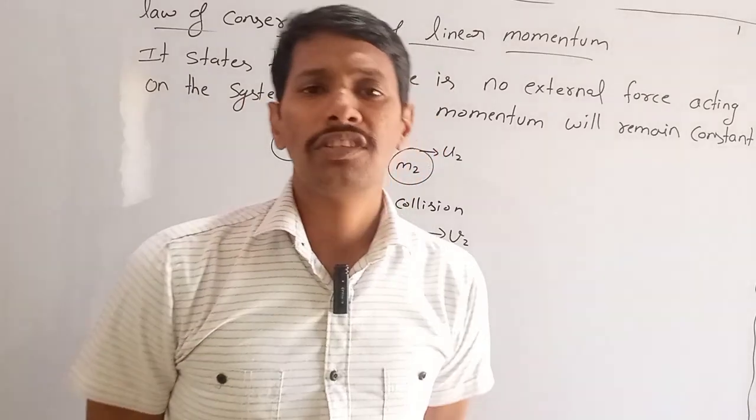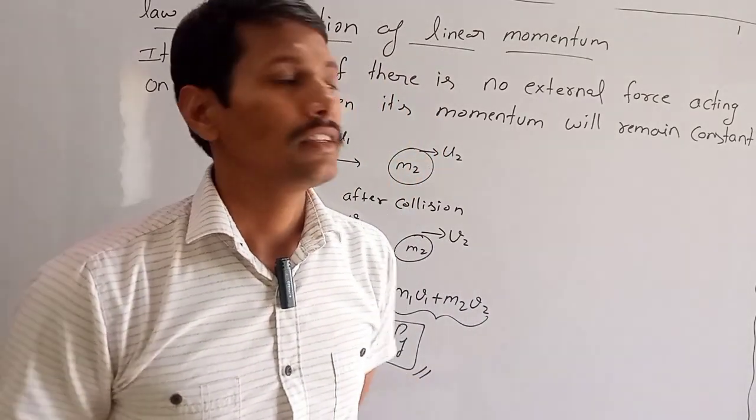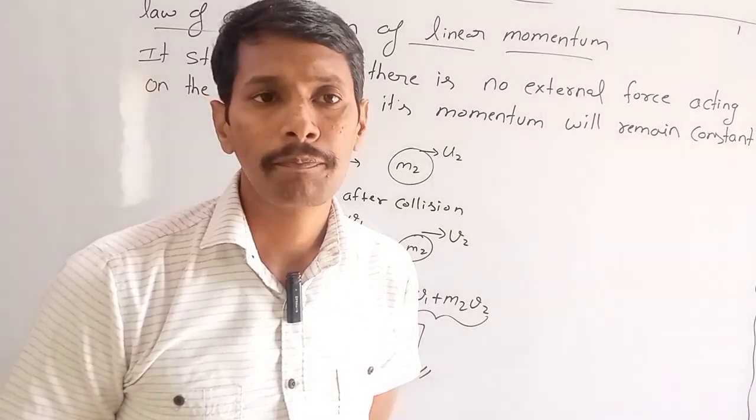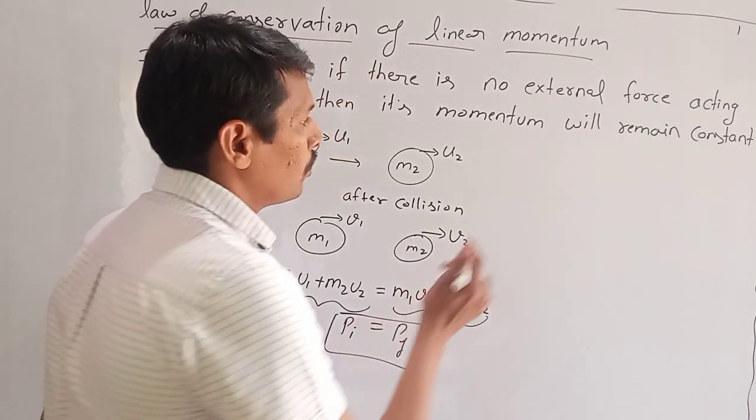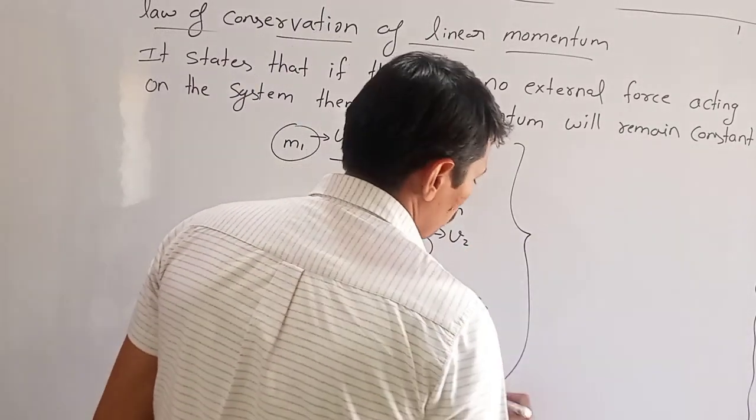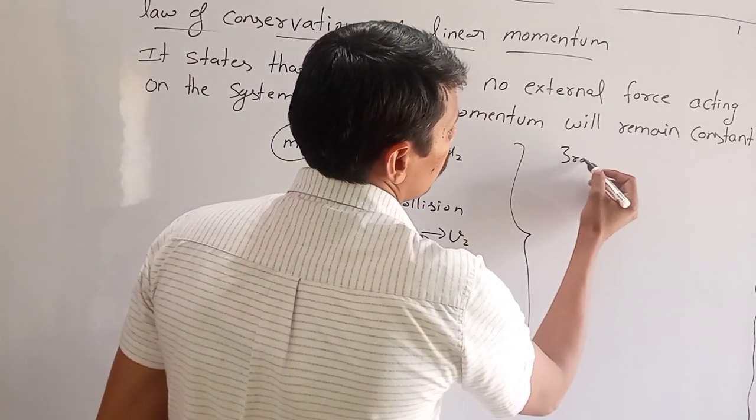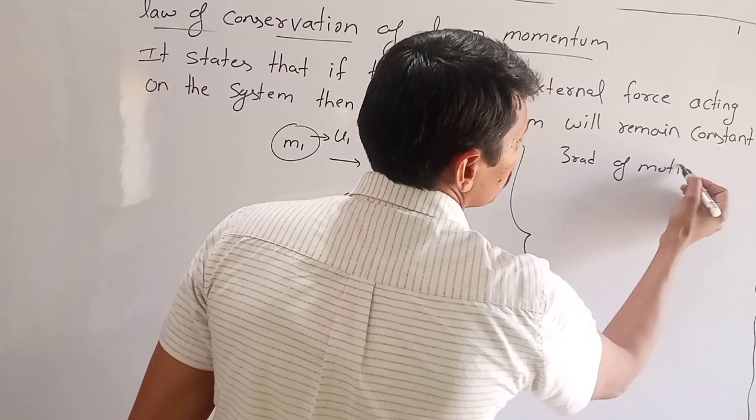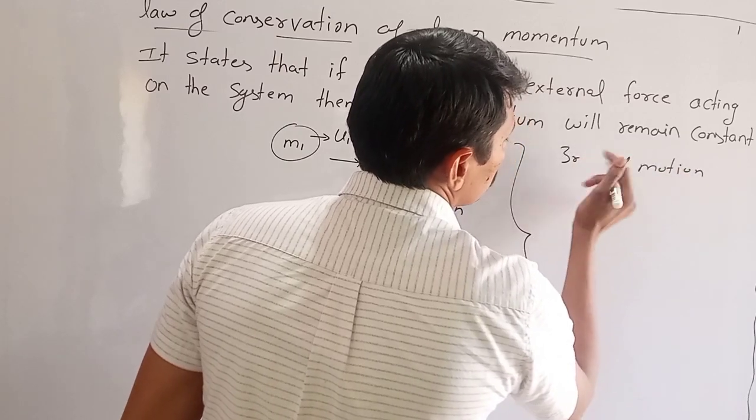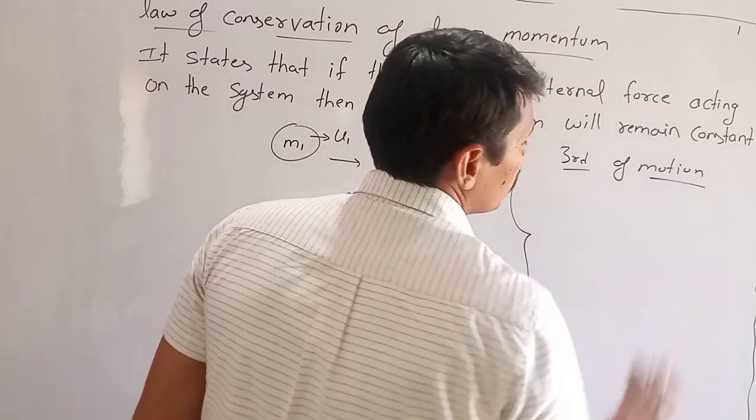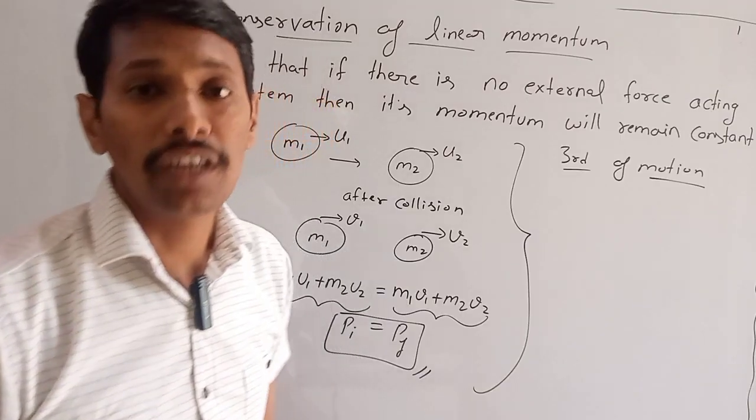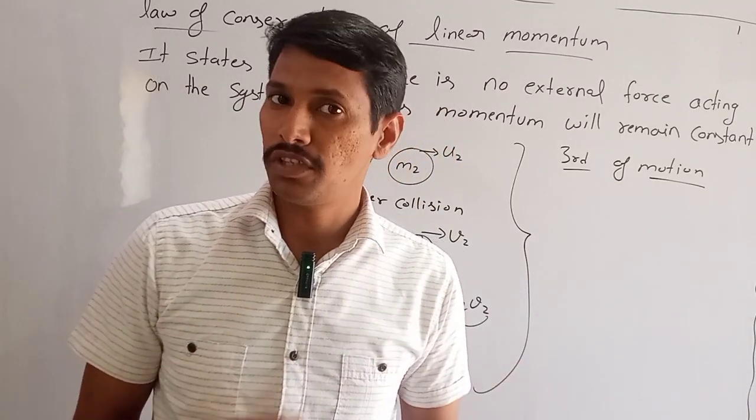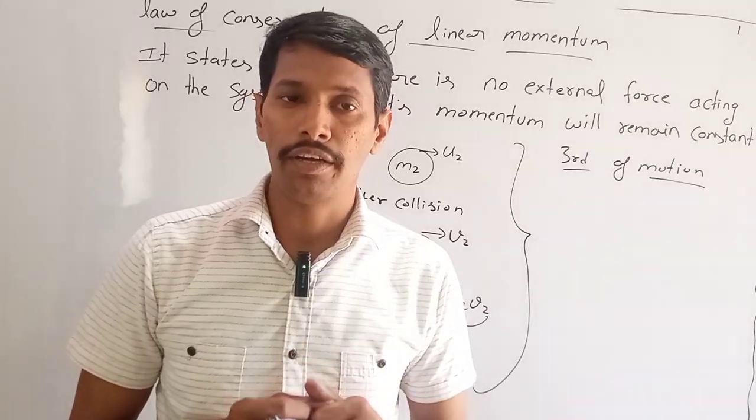So let us now discuss from where this law of conservation of linear momentum is derived. This law is basically derived from the third law of motion given by Newton. The third law states that every action has an equal and opposite reaction. That is what we have learned.